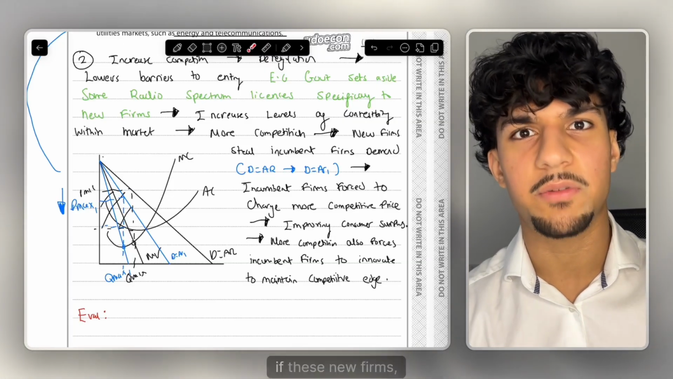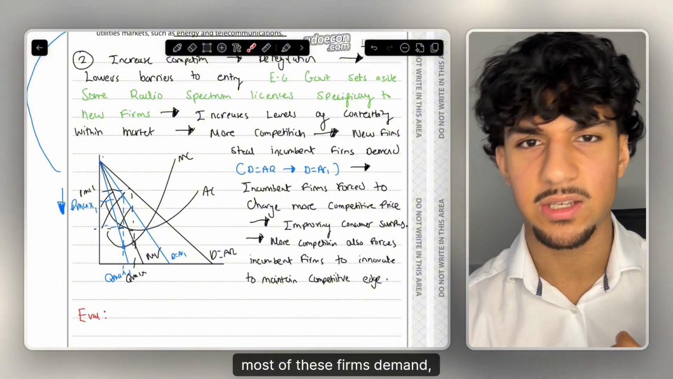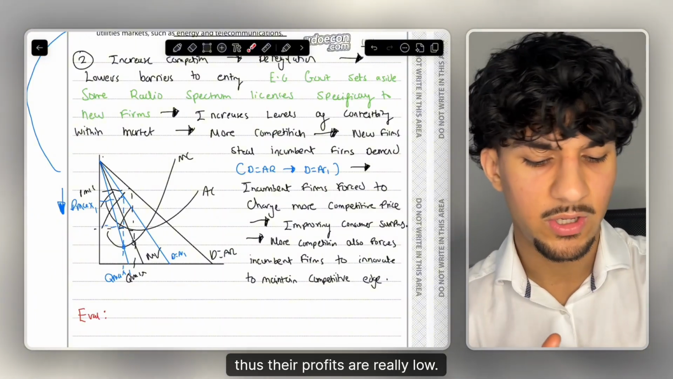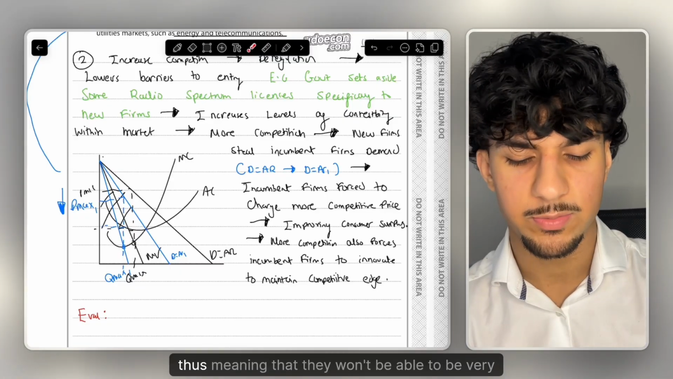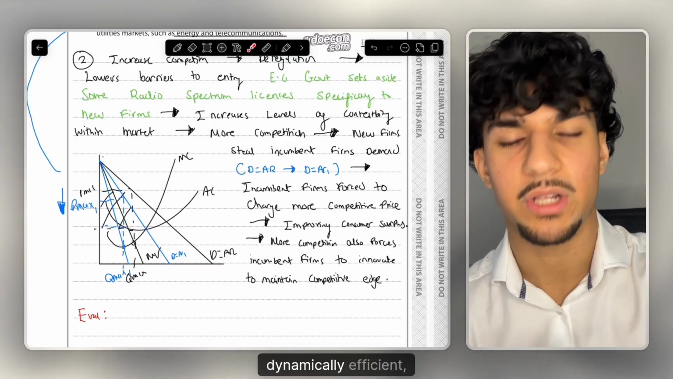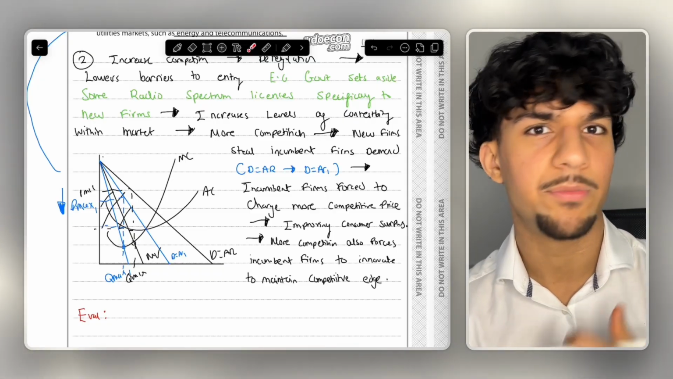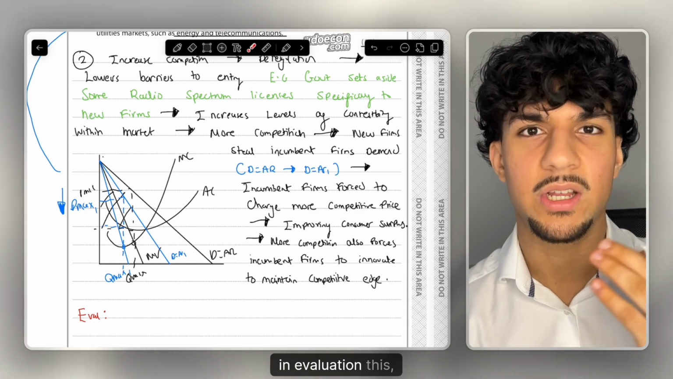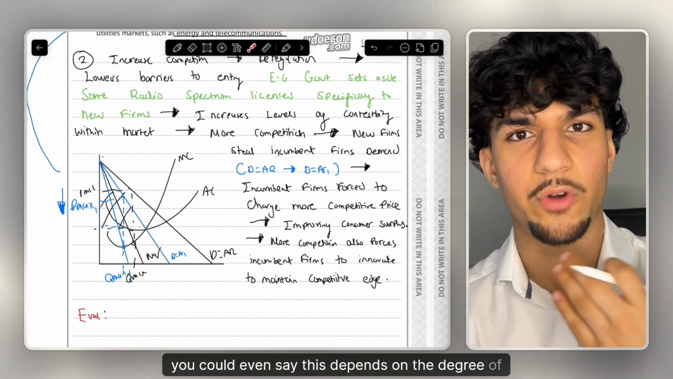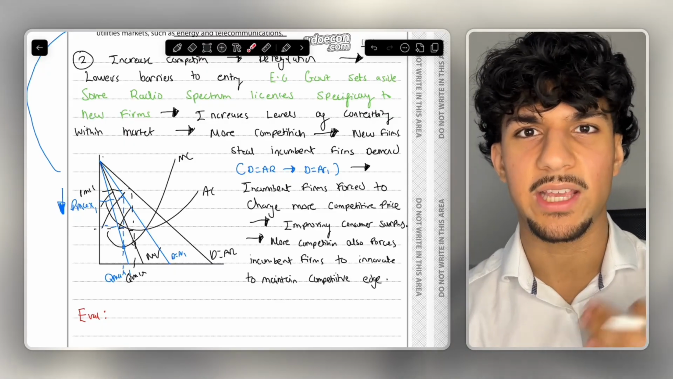For example, if this new competition steals away most of these firms' demand, and thus their profits are really low, it will mean they don't have much money to allocate to research and development, meaning they won't be very dynamically efficient. Of course, it will reduce the long-run benefits for consumers, such as better quality and lower prices. You could even say this depends on the degree of competition, or on the degree of dynamic efficiency by incumbent firms.